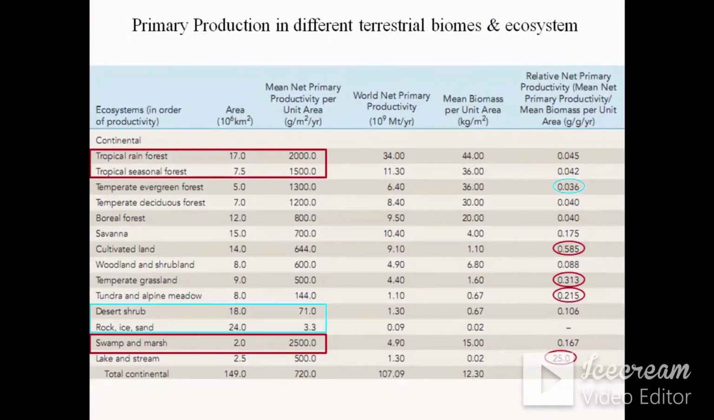In contrast, in lakes and streams we find the highest level of P by B ratio because these are aquatic ecosystems where production is very large as compared to the accumulation of biomass. So the P by B ratio is generally higher here.